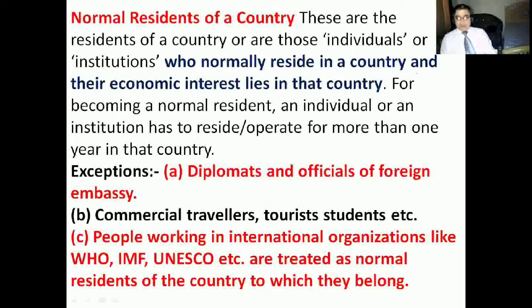They are not the normal residents of our country, right? So you have to keep in mind that diplomats and officials of foreign embassies are not normal residents of our country, and all the people working in our country from international organizations like WHO, IMF, UNESCO are treated as normal residents of that country, not of our country.